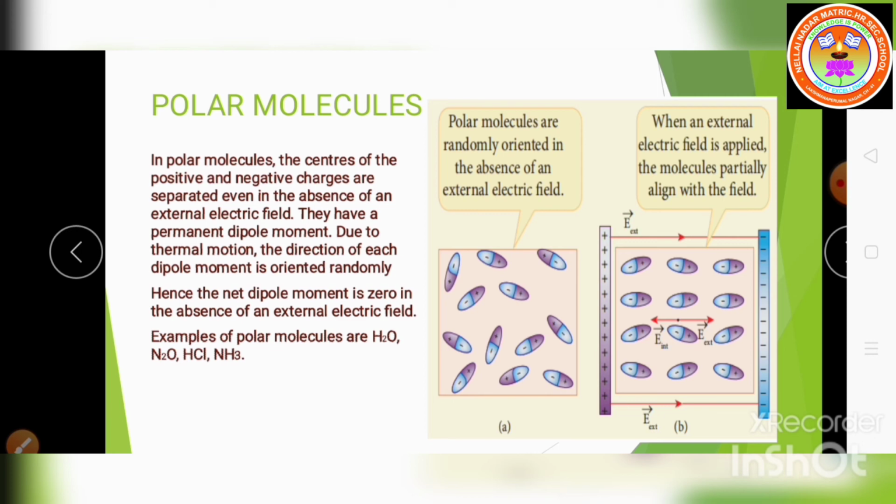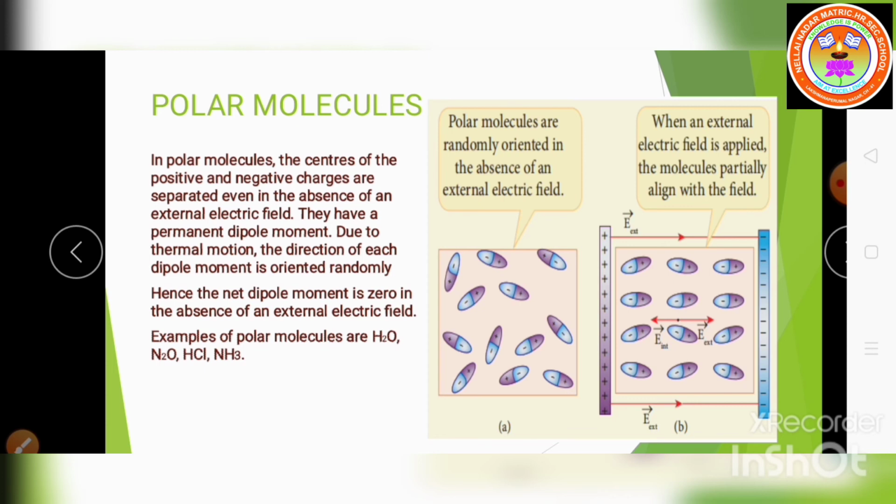Okay, so listen children, if you draw the dipole moment direction, that is negative to positive, and the net electric field is also in an outward direction. Both are along the same direction. Hence, a net dipole moment is induced in it.